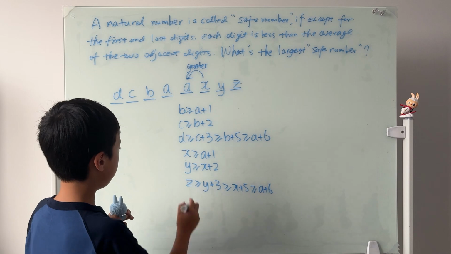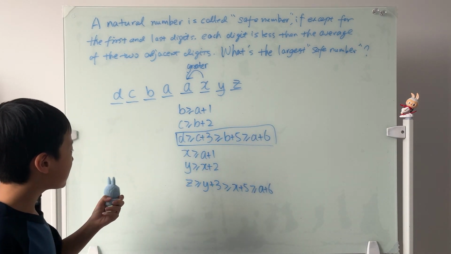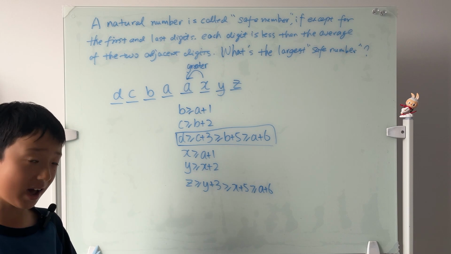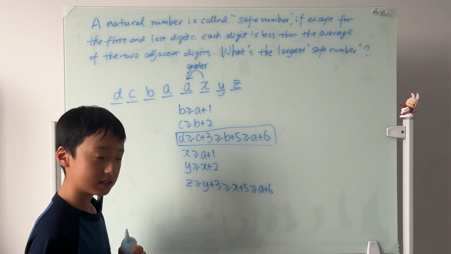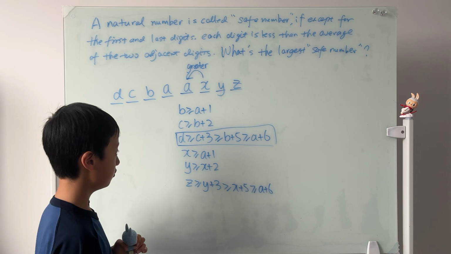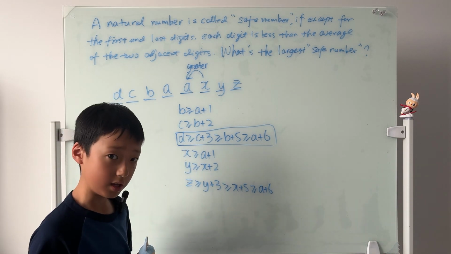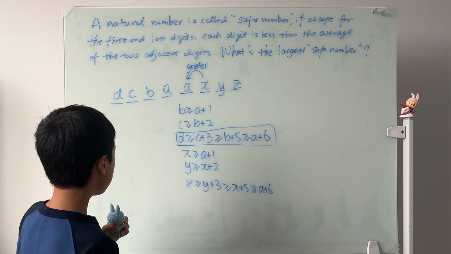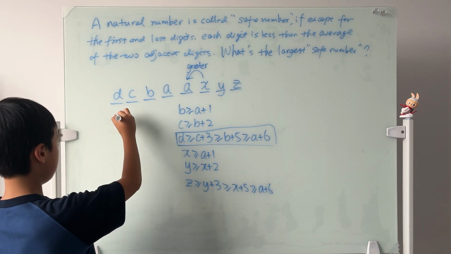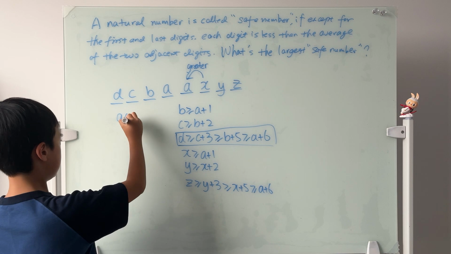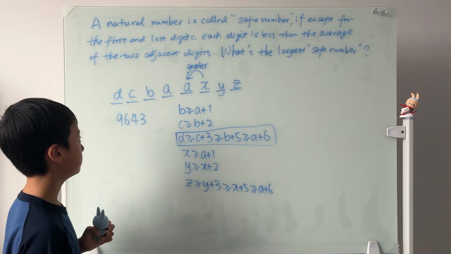So let's try to deal with this first. Well, we know that the maximum digit of d has to be 9, right? Then c can be 6 because this is greater than or equal to, and so b can be 4, a can be 3. So we know that this part has to be 9, 6, 4, 3.